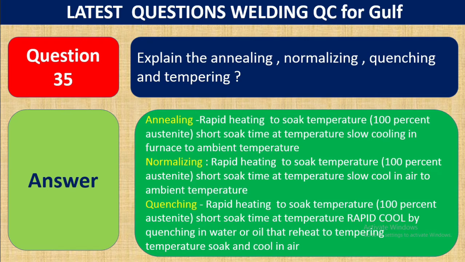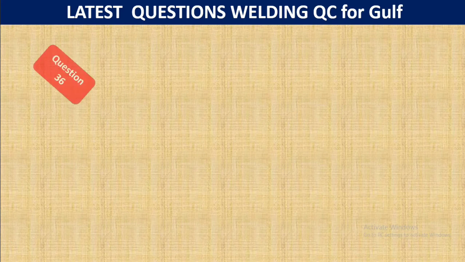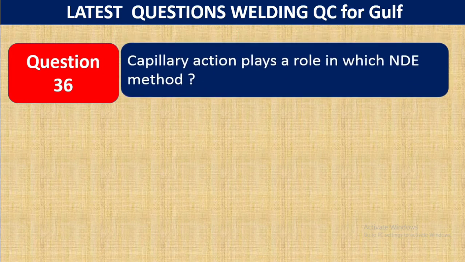Very important: slow cooling in air to ambient temperature is normalizing. Rapid heating to soak temperature, short soak time at temperature, then rapid cooling is quenching, in water or oil, then reheating to tempering temperature, soaking and cooling in air. So these are the three differences: annealing, normalizing and quenching. Question number 36.